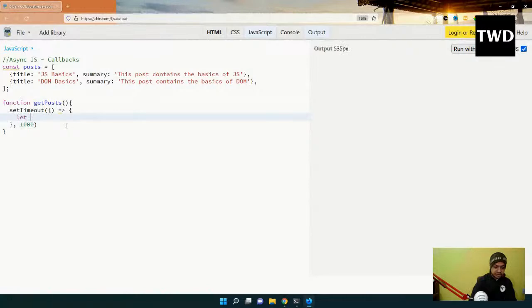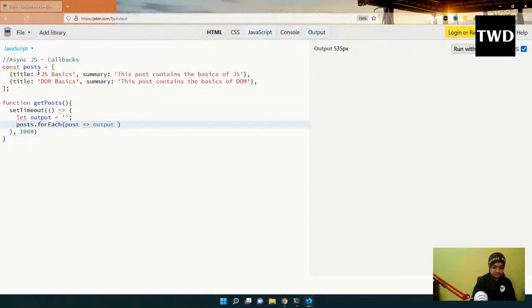So what I'm going to do, let output equal to an empty string. I'm going to make post, and then post array. So this for each, we are going to learn more about the for each in the ES6 class. Okay, for each post I'm going to do,